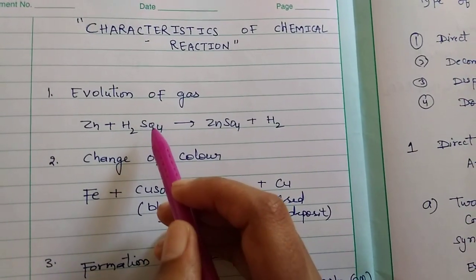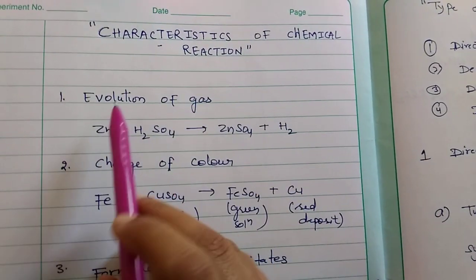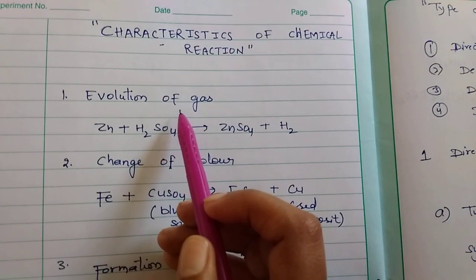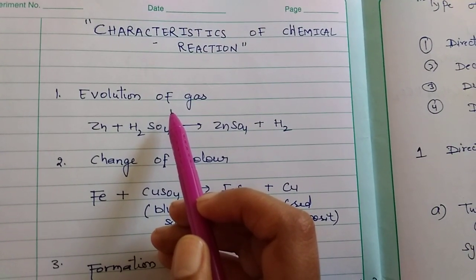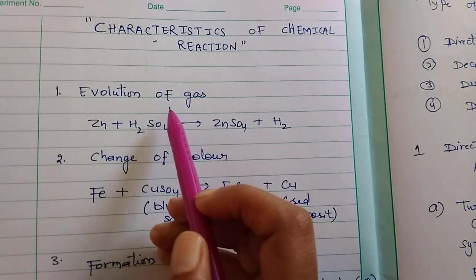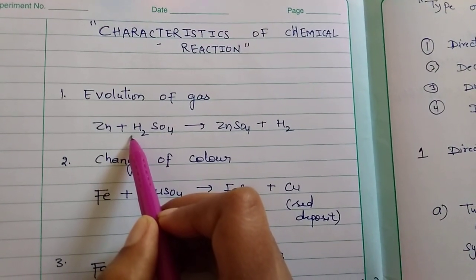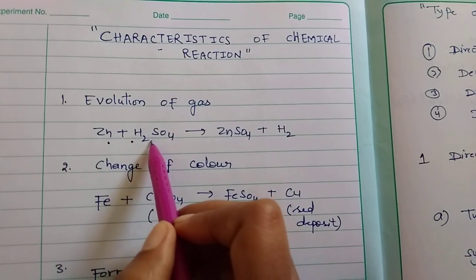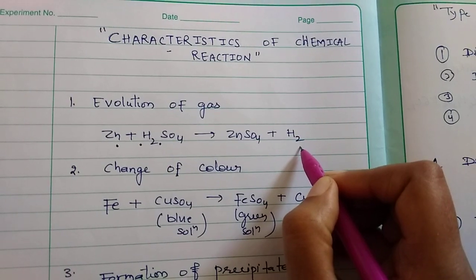First change you can notice in a chemical reaction is evolution of gas. In many chemical reactions, one of the products is a gas. For example, in this given reaction, when zinc reacts with dilute sulfuric acid, hydrogen gas is evolved.